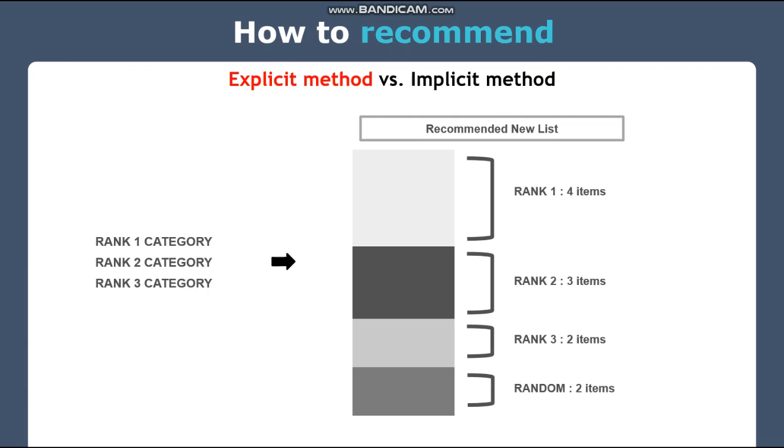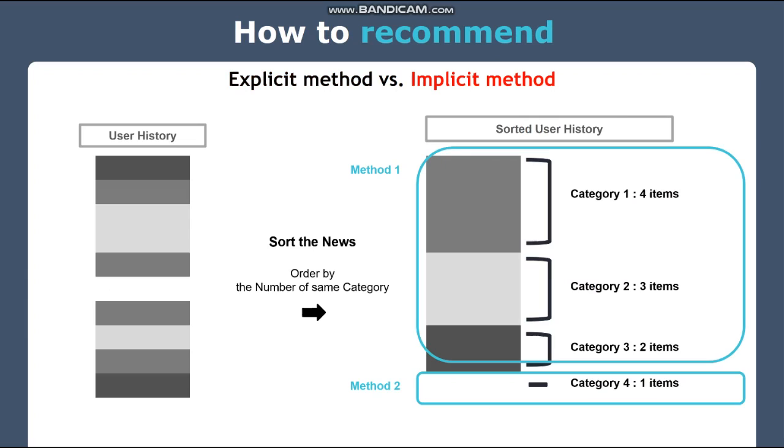Now I will talk about our main recommendation algorithm. First, we don't have any data about the user. So we receive 3 categories from the user and we can recommend random data in the same category in order of the rank. And we have to add random data because if we don't, the user will never read news from another category.